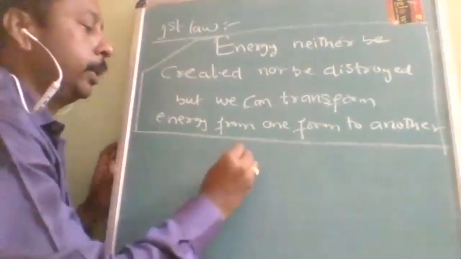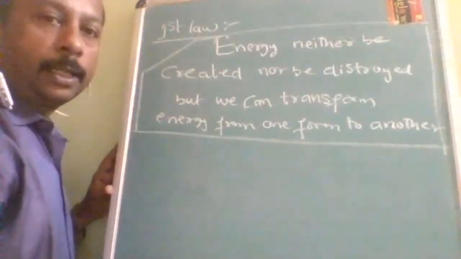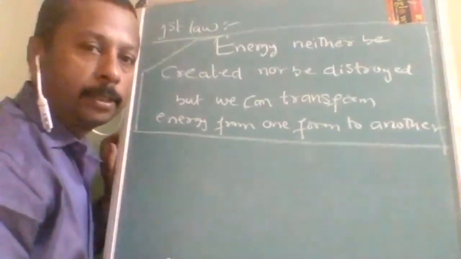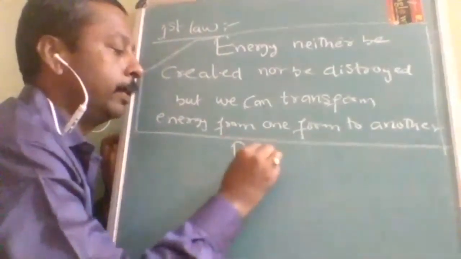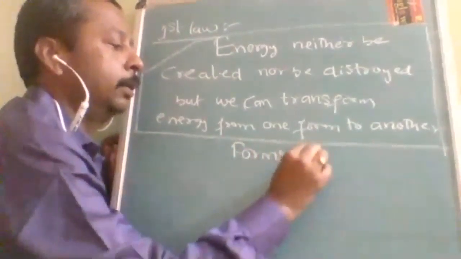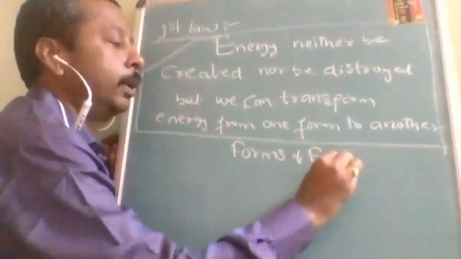There are forms of energy transference that take place between the system and surroundings.